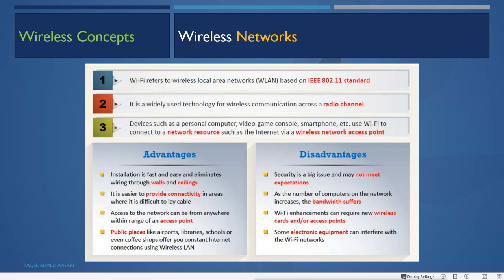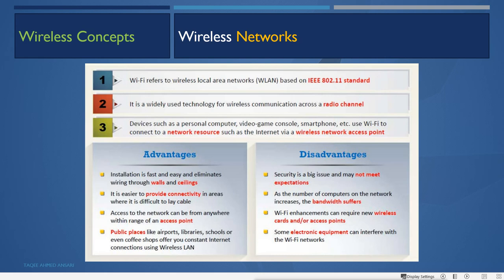Whenever you advance or enhance the Wi-Fi network, you have to enhance the Wi-Fi card for every device or access point. Then other electronic equipment can also interfere with this wireless network, like microwave, radio wave, whatever devices can create radio wave or microwave frequencies. But it is also okay, but the important thing is what? The security. Security is a big problem in wireless network.